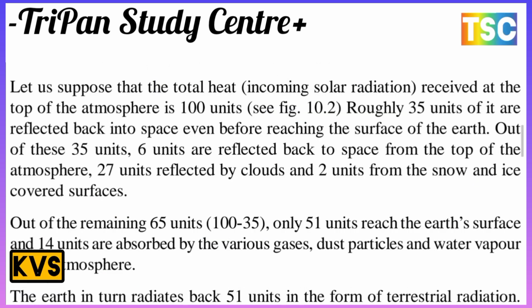Let us suppose that the total incoming solar radiation received at the top of the atmosphere is 100 units. Roughly 35 units of it are reflected back into space, even before reaching the surface of the earth. Out of this 35 units, 6 units are reflected back to space from the top of the atmosphere, 27 units by the clouds and 2 units by snow and ice covered surfaces.